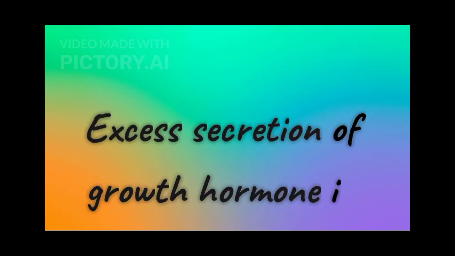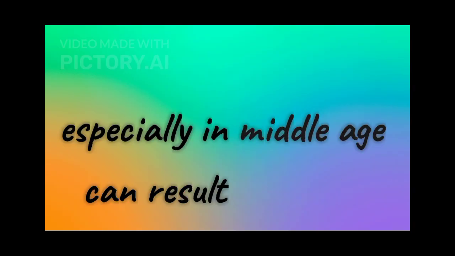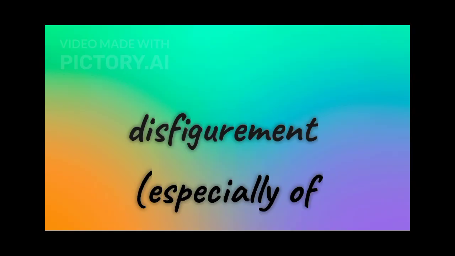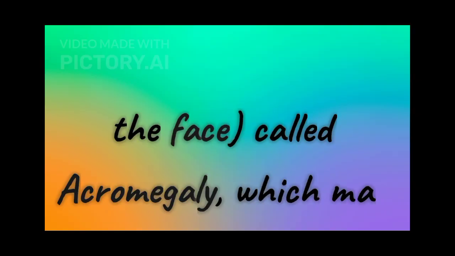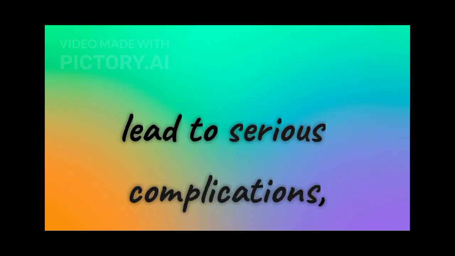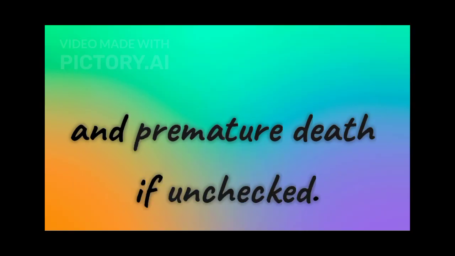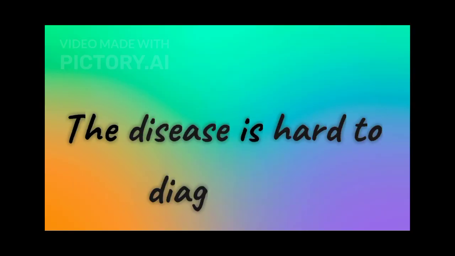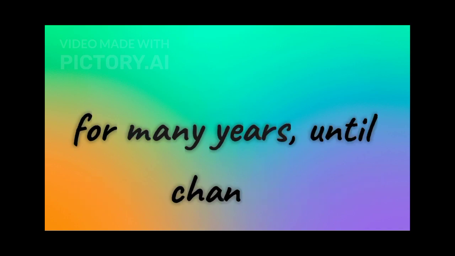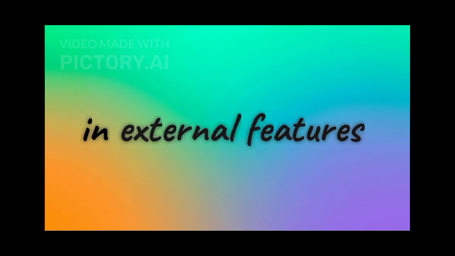Excess secretion of growth hormone in adults, especially in middle age, can result in severe disfigurement, especially of the face, called acromegaly, which may lead to serious complications and premature death if unchecked. The disease is hard to diagnose in the early stages and often goes undetected for many years, until changes in external features become noticeable.